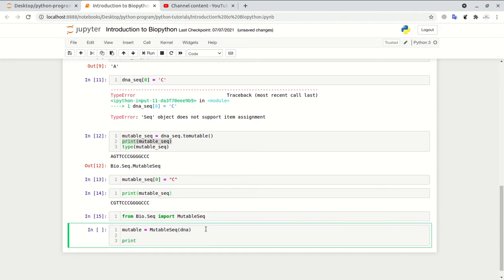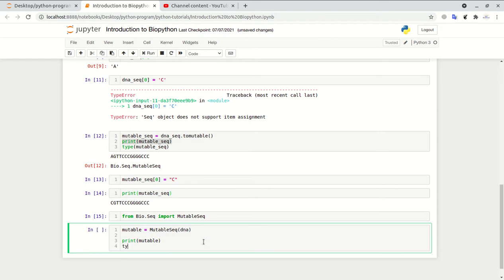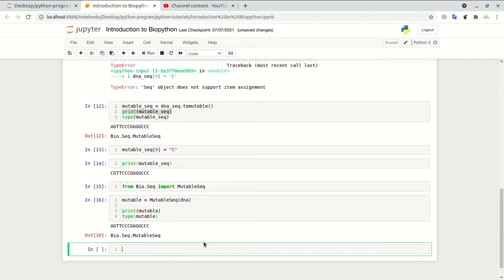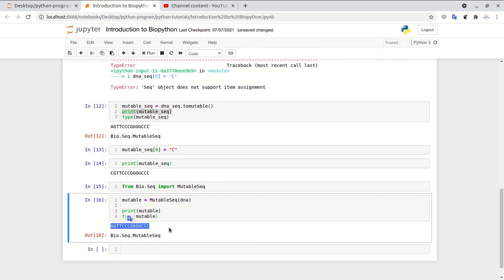I am printing this mutable variable and also the type of the mutable variable. Okay, so it gives us the output that it is a mutable sequence object.